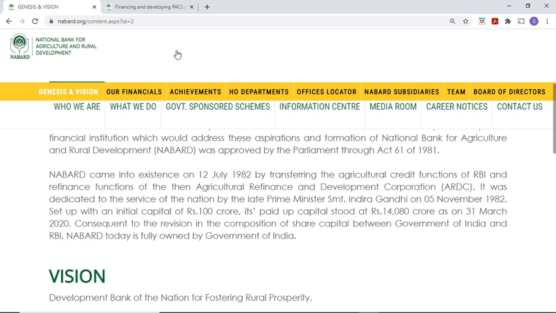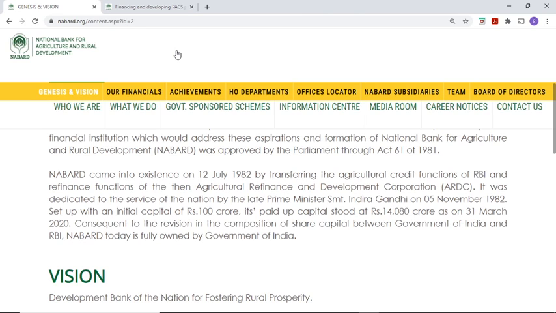So, the Agricultural Refinance and Development Corporation's functions were taken over by NABARD and put into a single entity, right? So, remember the agriculture credit functions of RBI and the refinance functions of the Agricultural Refinance and Development Corporation were taken and formed as NABARD.